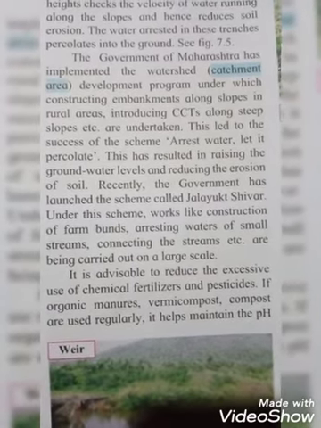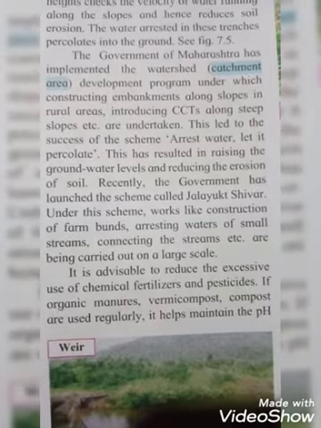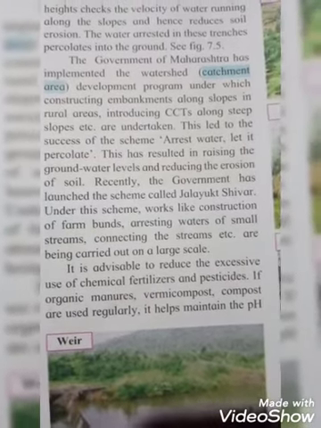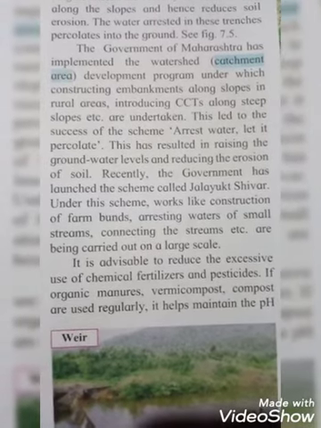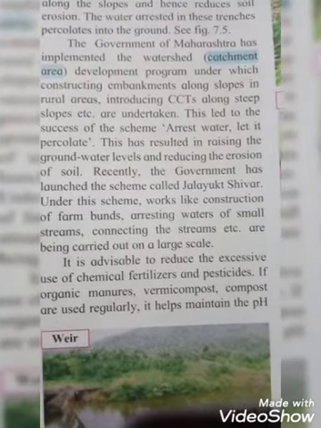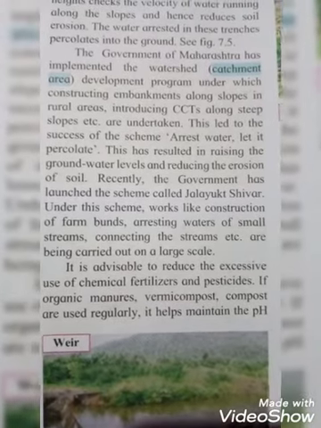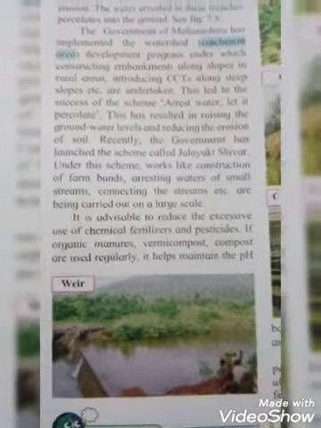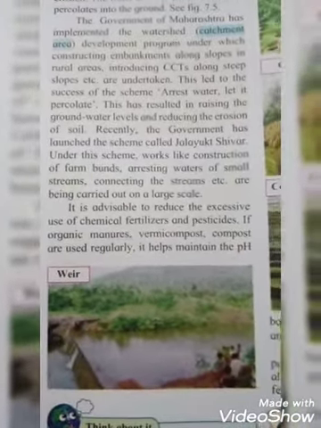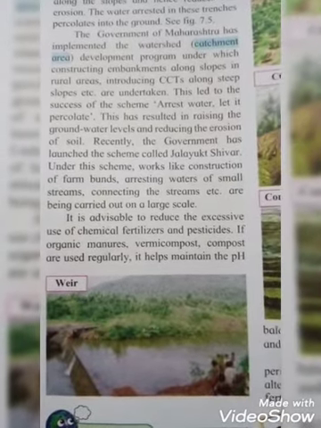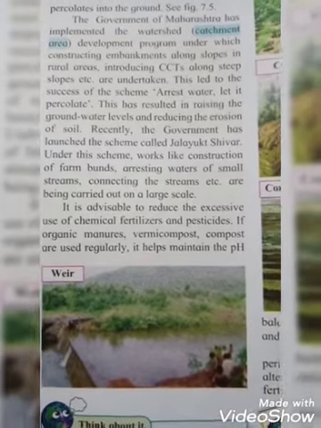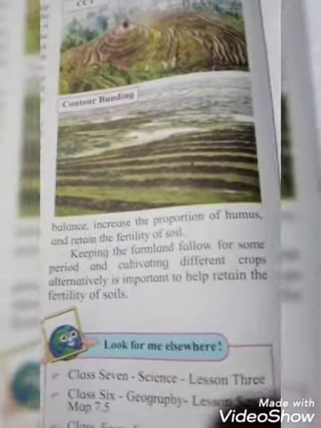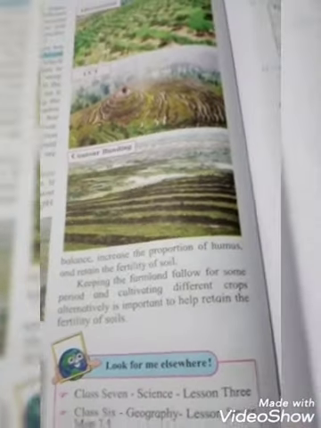And recently, students, the government has launched a scheme called Jalyukt Shivar, and under this scheme, works like construction of farm bunds, arresting water of small streams, connecting the streams, etc. are being carried out on a very large scale. And see students, it is advisable to reduce the excessive use of chemical fertilizer and pesticides. If organic manure, vermicompost, compost are used regularly, it helps maintain the pH balance, increase the proportion of humus, and retain the fertility of soil.